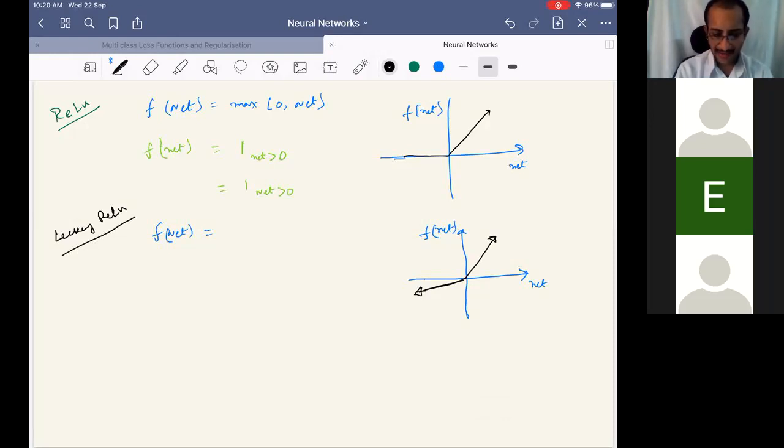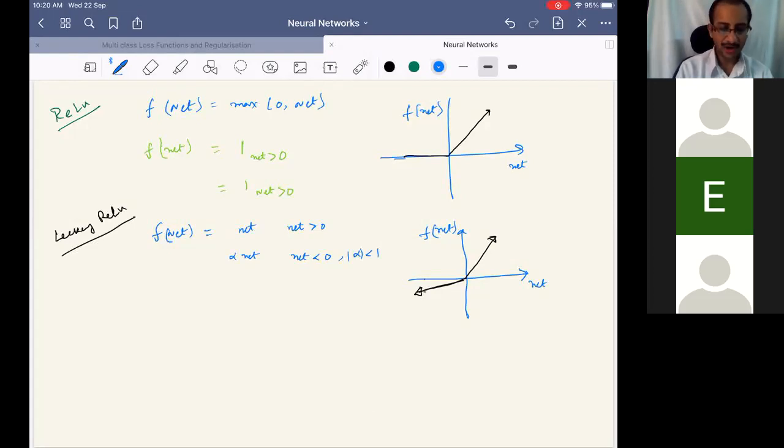So we can write this as net for net greater than 0, and alpha times net for net less than 0, where alpha is less than 1. This is how the leaky ReLU function is defined. If net is positive, this is the one, and if net is negative, this is the one.